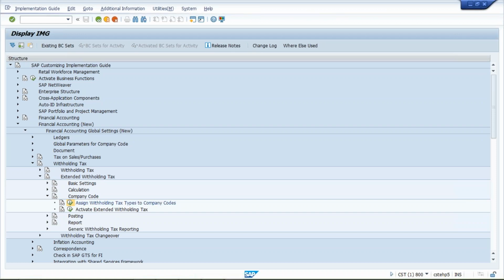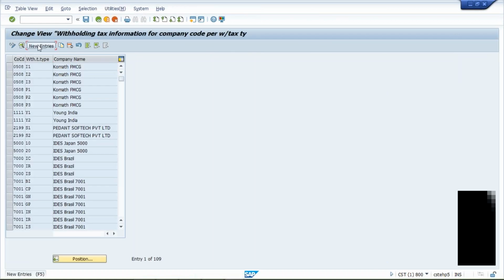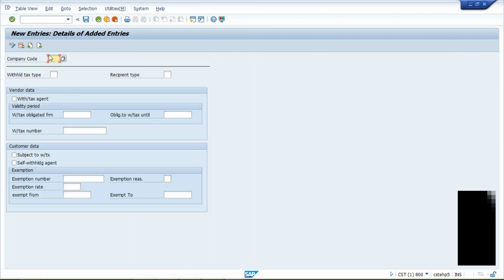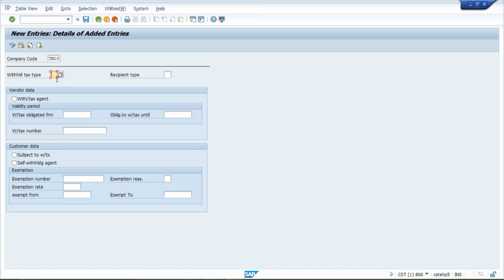Whatever tax type we have created, click on new entry. First of all, give your company code here, TM10. Then your tax type, that is TM itself. Apply a check mark here, and validity for this tax type is always starting till the last. Press enter and save it.